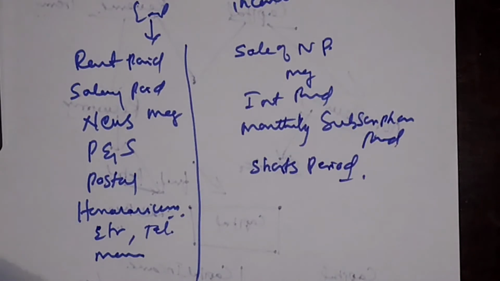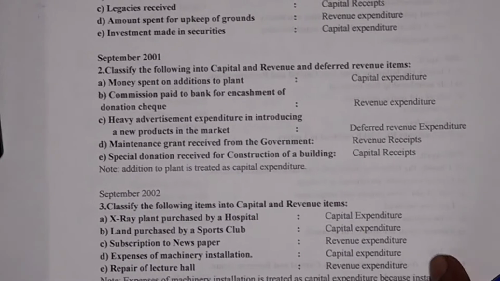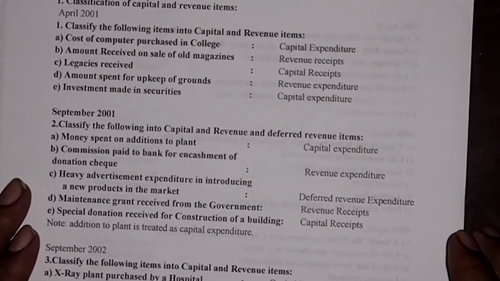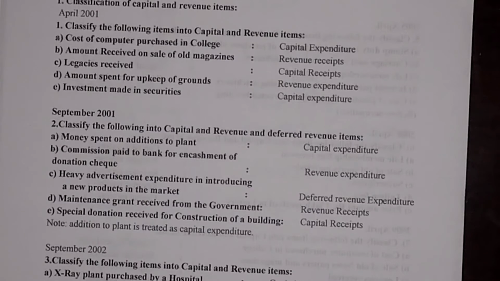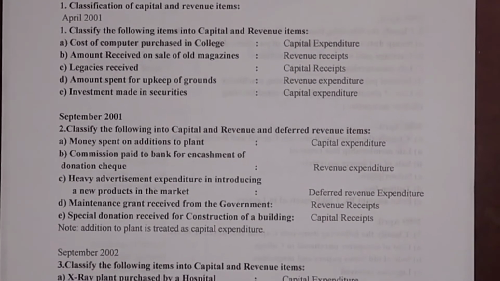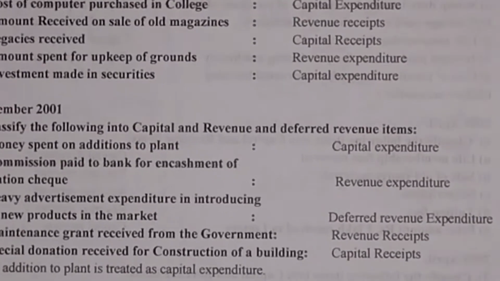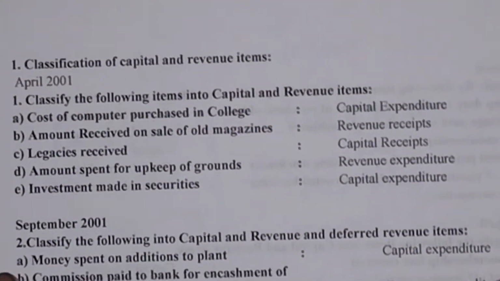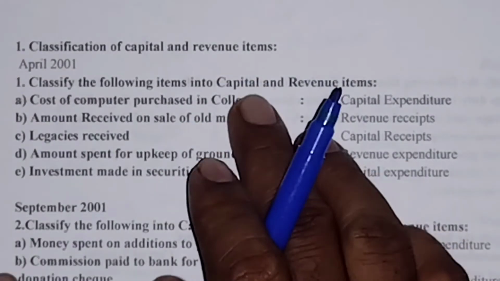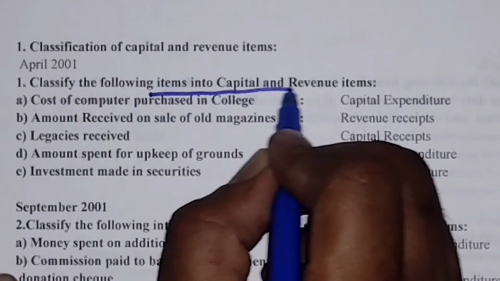Based on this, let us see one small problem. Based on question papers of various years, it is collected and provided. Let me give only one or two problems because this is a practical oriented question. Now classify the following into capital and revenue items.